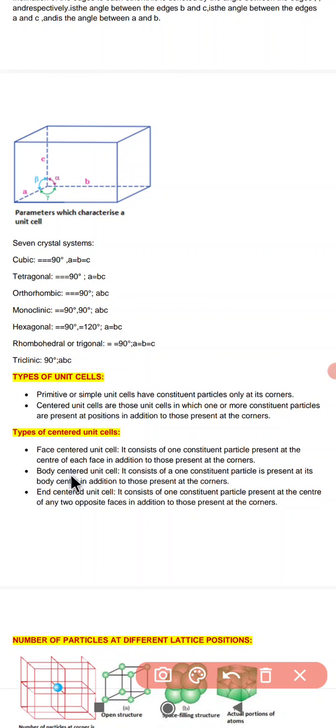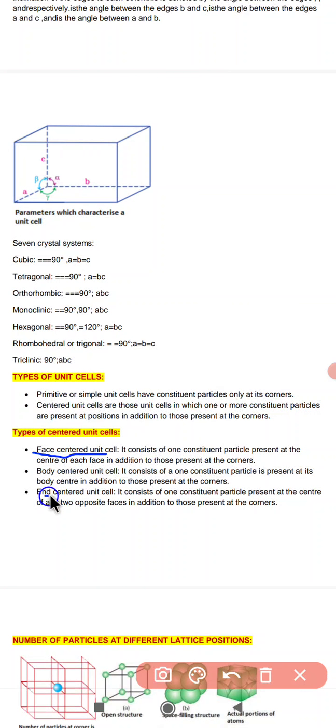In the case of a face centered crystal, it consists of one constituent particle present at the center of each face, in addition to those present at the 8 corners. So in total there are 8 corners and one in the middle. After that we have the body centered, which consists of a constituent particle present at the center of the body, in addition to those present at the corners.